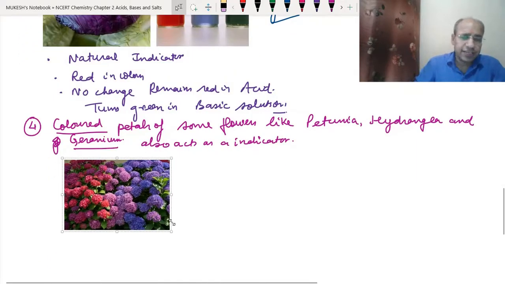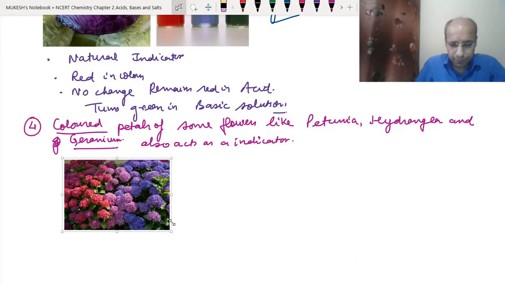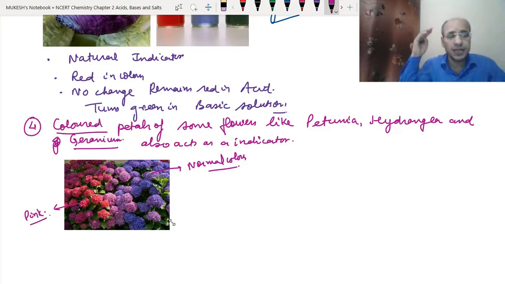See, these are the hydrangea flowers, and these flowers are normally blue in color. This is the normal color of the flower. But in the presence of base, they become pink in color. So they work as an environmental indicator.